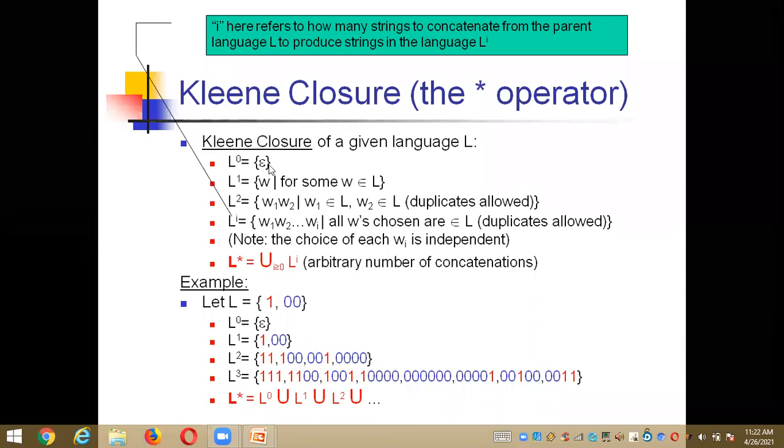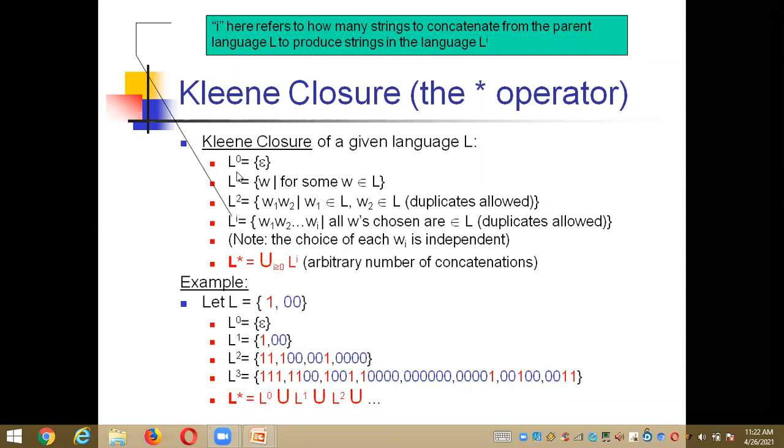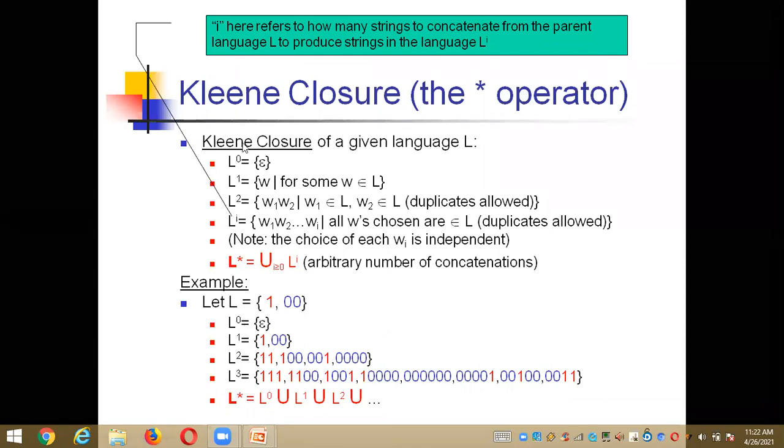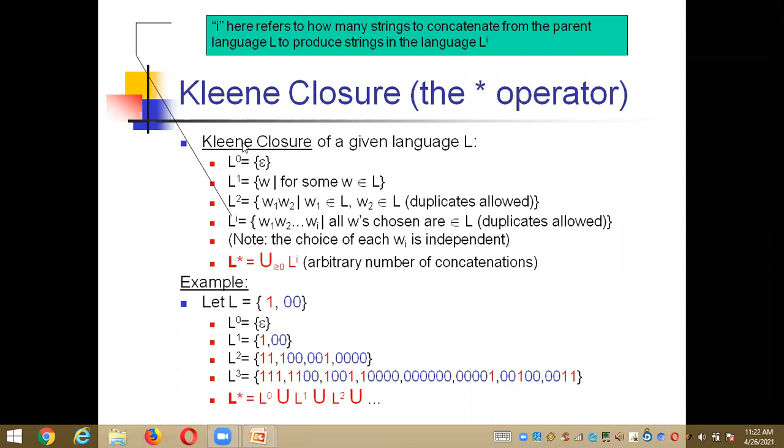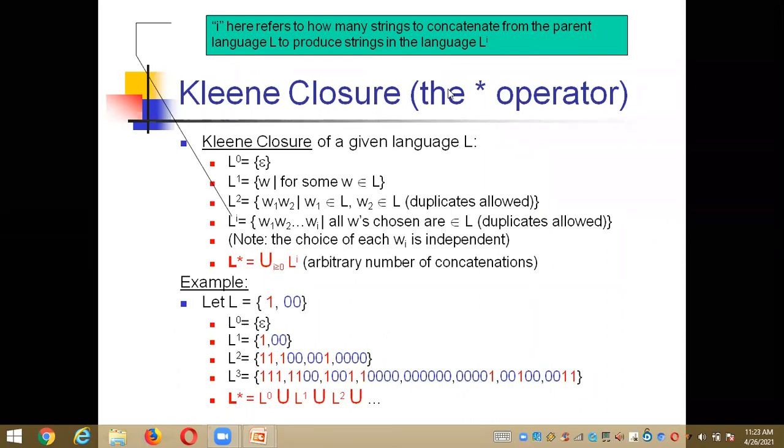And for the same language descriptions, here we have an example. With an example, see how L power 0 is represented and how L power 1 is represented. That means if we have anything at the power, the meaning of that power is the Kleene closure operator. So with an example I'm showing you here, let us take L equal to {1, 00}. These are the set of strings that my language contains.